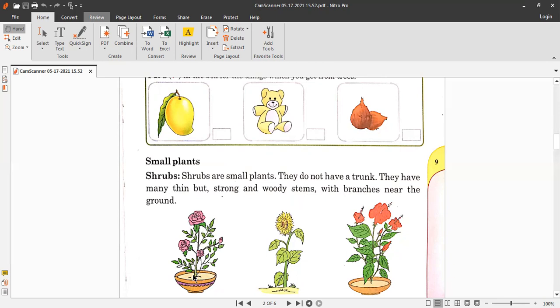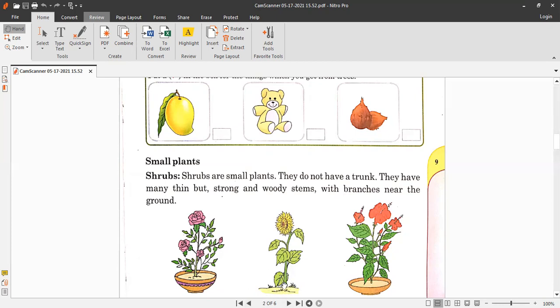Plant has 4 to 5 main parts. The first part is root. Roots grow under the ground here. Okay, your roots grow under the ground. We cannot see them unless we pull up the plant from the soil. Okay, so the roots grow deep into the ground, into the soil, and the stem comes out.